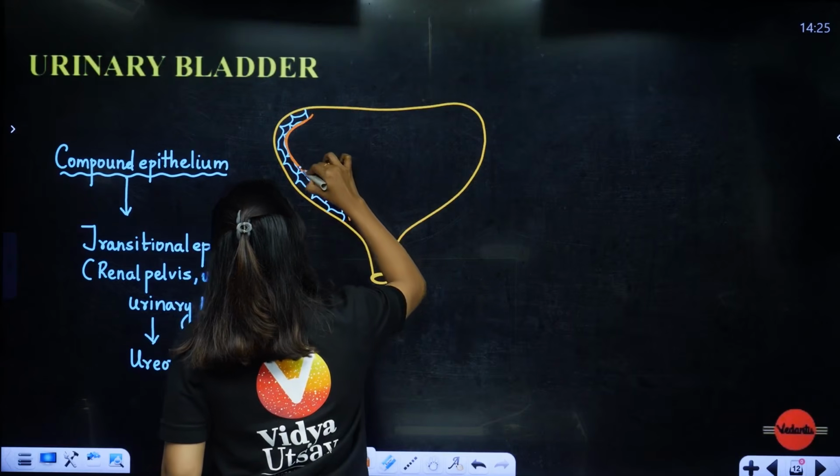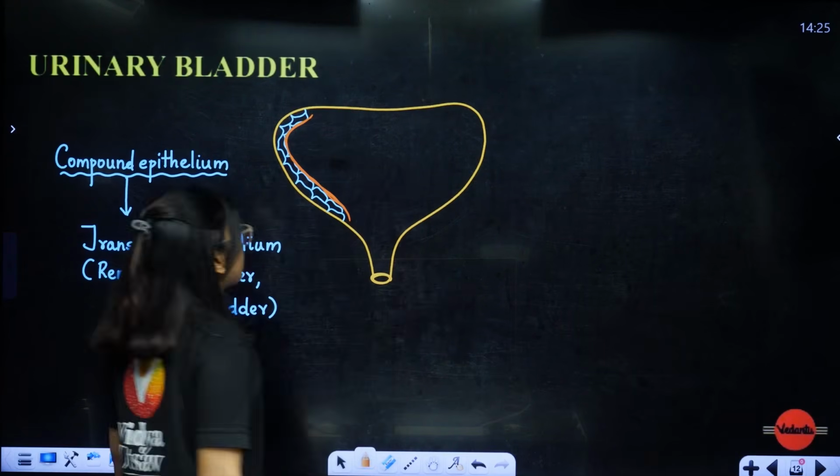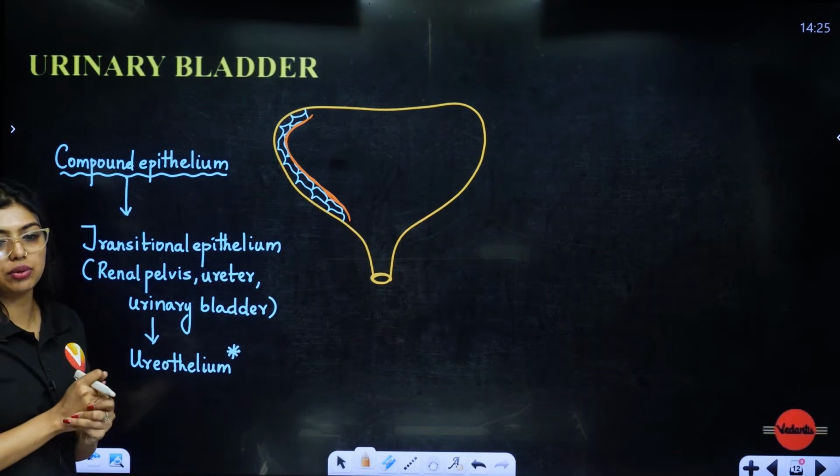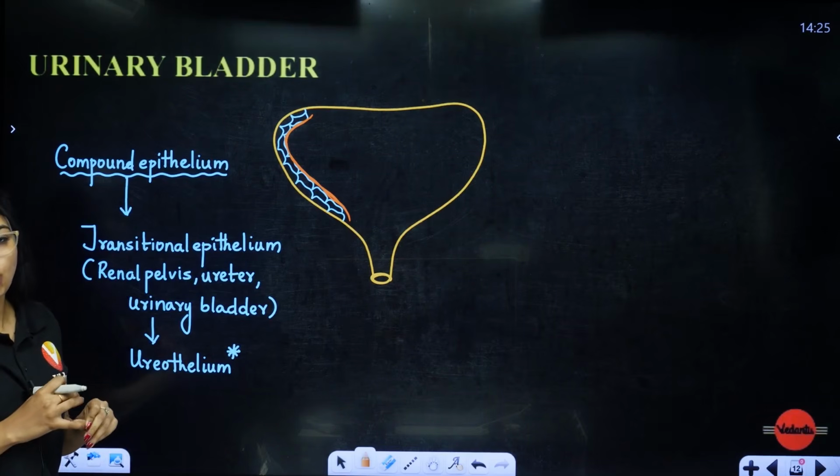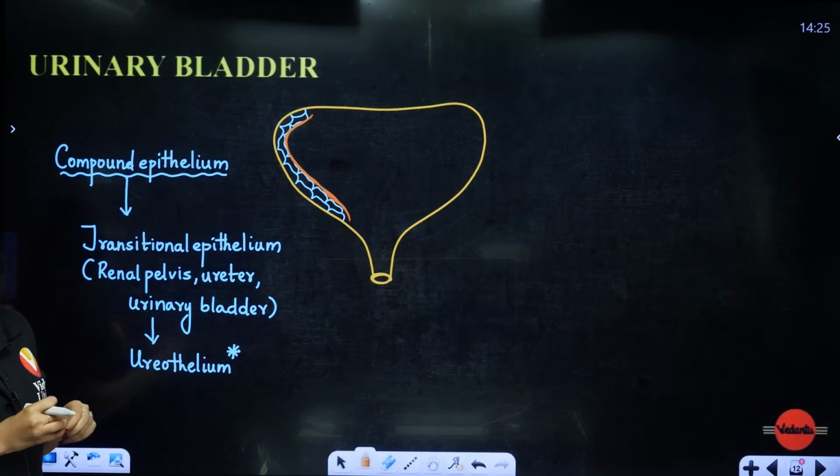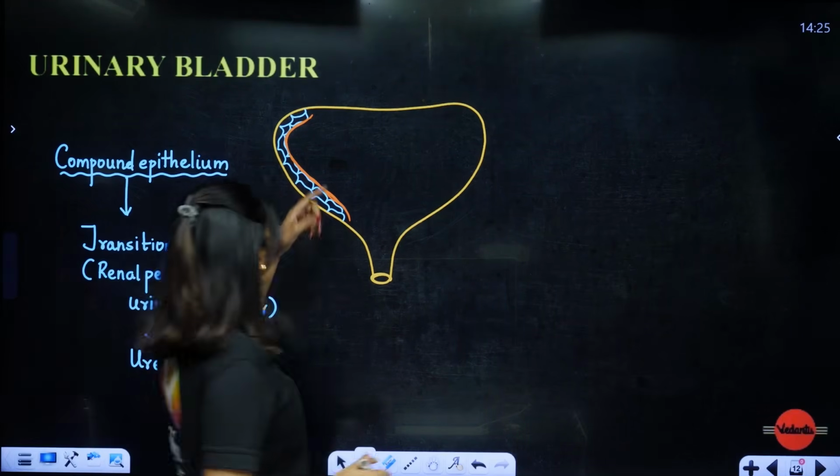Okay, this is the detrusor muscle. The detrusor muscle will help in the contraction. Clear to all of you? Okay, the outside lining is the transitional epithelium.